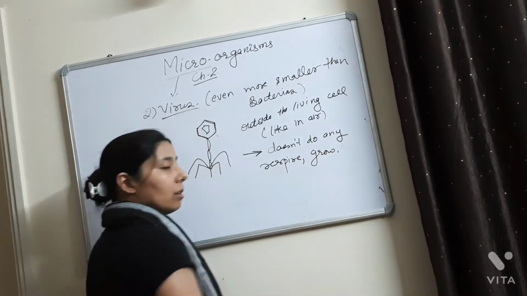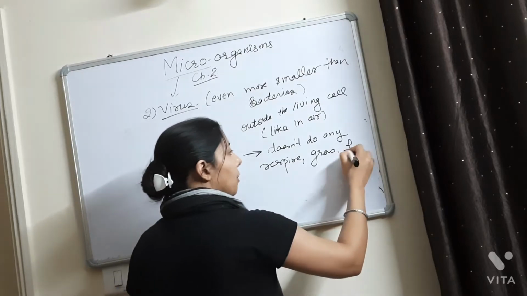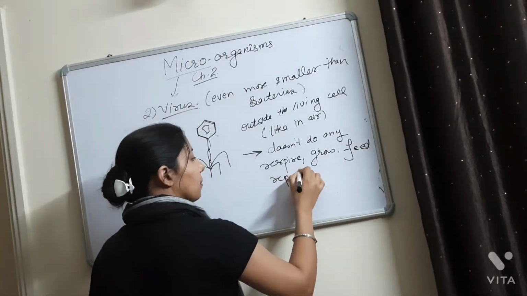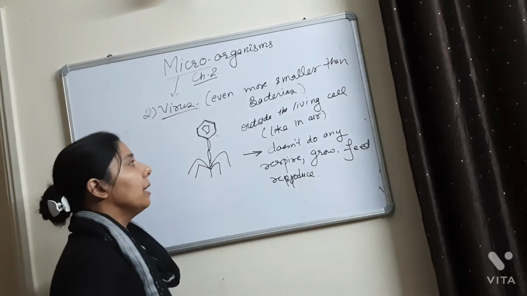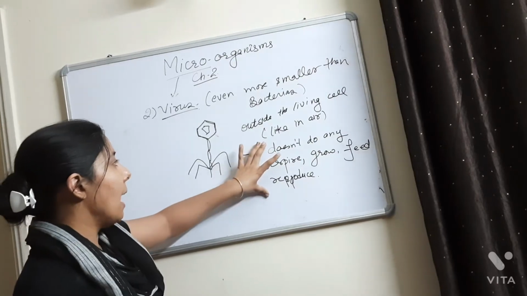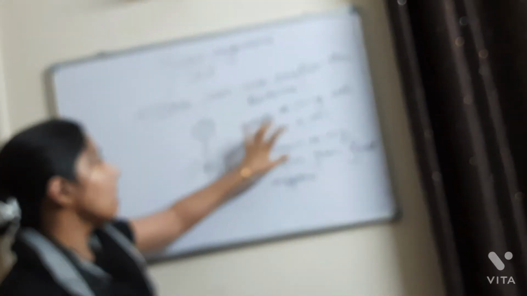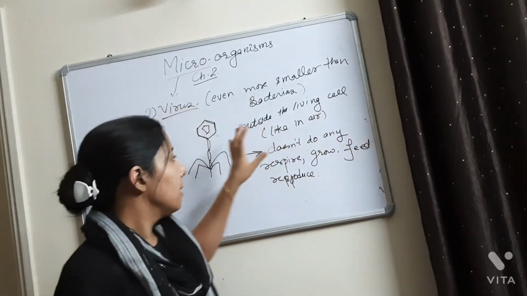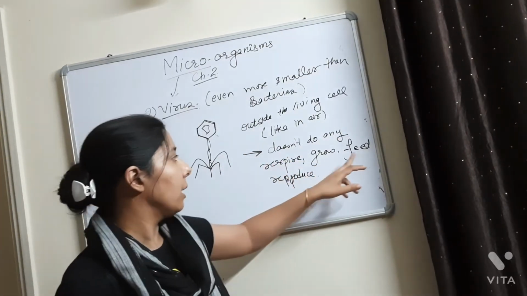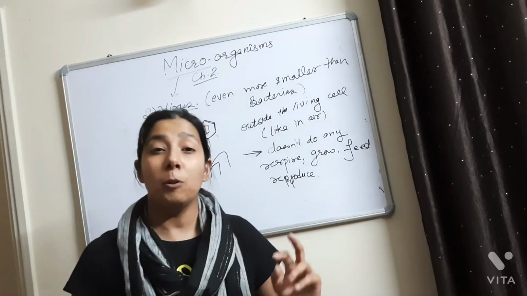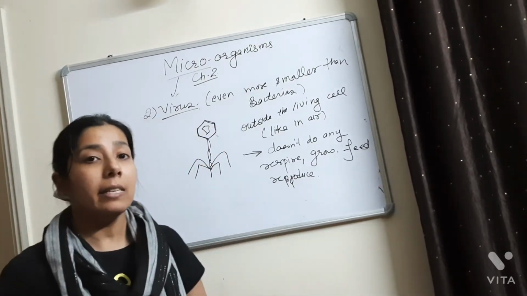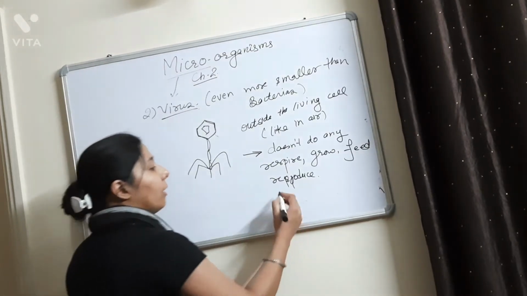No growth is shown in this virus. It will not feed, it will not reproduce. So the conclusion is that the virus, when it is outside the living cell, does not perform any of the activities like respiration, growing, feeding, reproduction. So the microorganism which is not performing any of these activities is termed as a non-living organism.